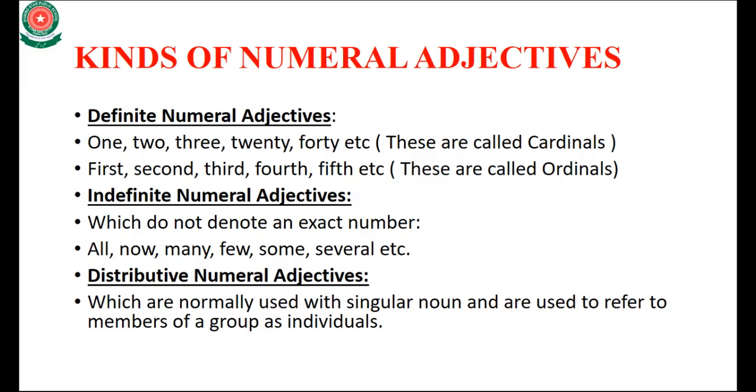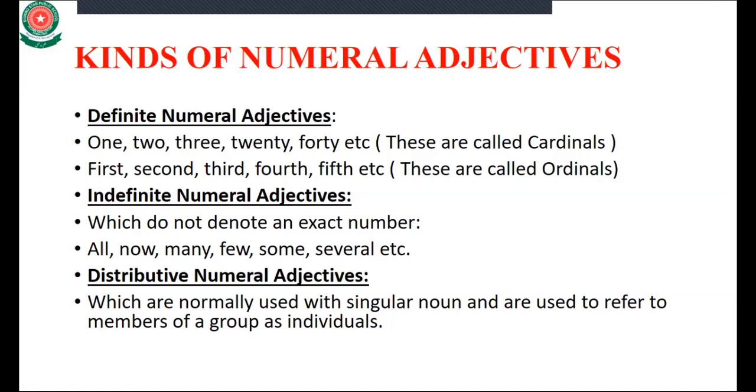When you use 1, 2, 3, 4, these numbers in definite numeral adjectives are called cardinals. And when you use first, second, third, fourth, fifth, etc., these are called the ordinals.